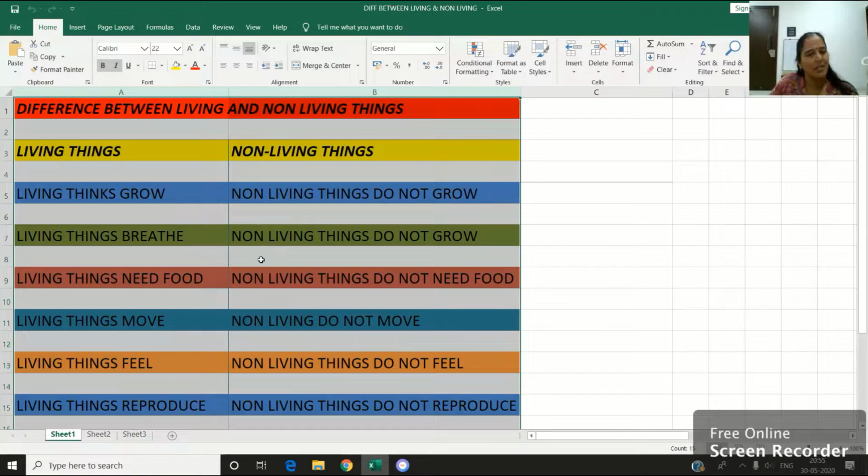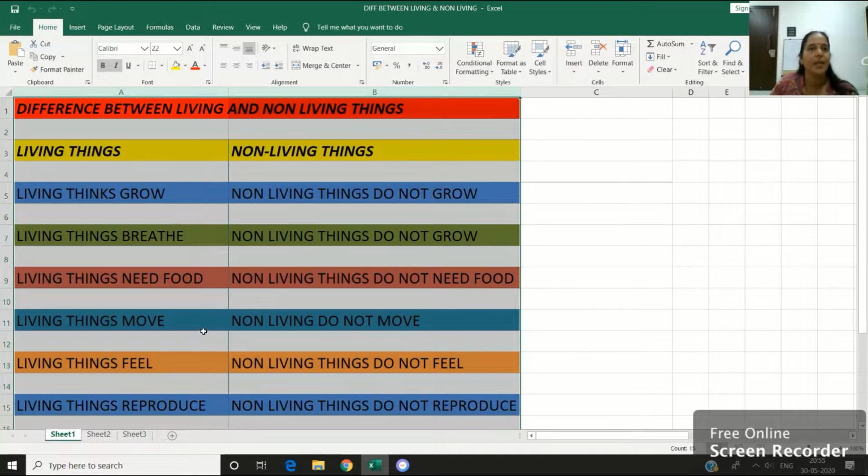Living things breathe, non-living things do not breathe. Living things need food, which means for survival living things are dependent on water, air and food. Non-living things do not need any food for their development because they are self-dependent.